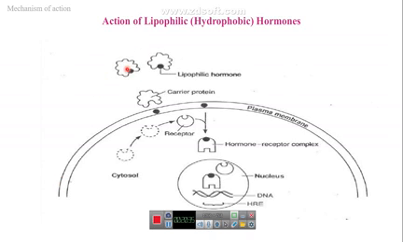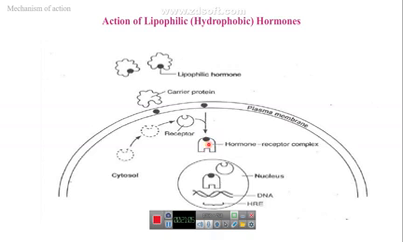Here is the lipophilic hormone. This is the carrier, and near the target cells, the hormone is separated from the carrier. It can penetrate the cell membrane and will bind to its receptor. Sometimes the receptor is a cytosolic receptor. Sometimes the receptors are nuclear receptors inside the nucleus.